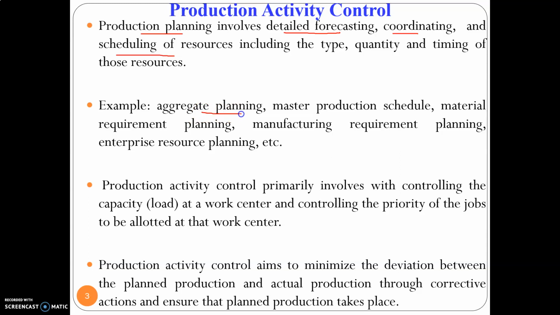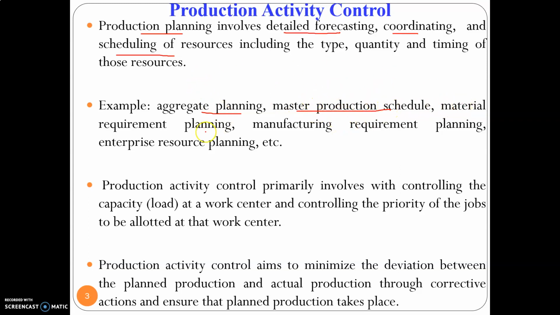Then based on the aggregate planning, we will be formulating the master production schedule. This is the schedule which we are going to follow in our production plant. That is, this is the plan we are going to make: how many units of a product we have to produce each month. This is more of a medium range plan, that is, within a year, and for each month how many units of products we are going to manufacture. That is the master production schedule.